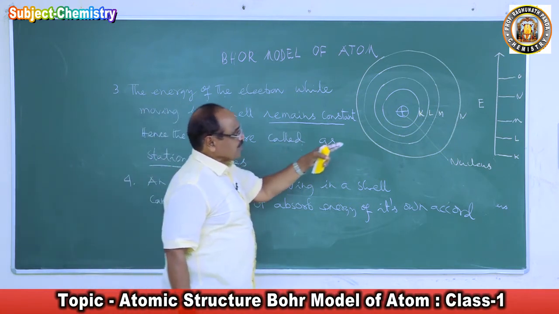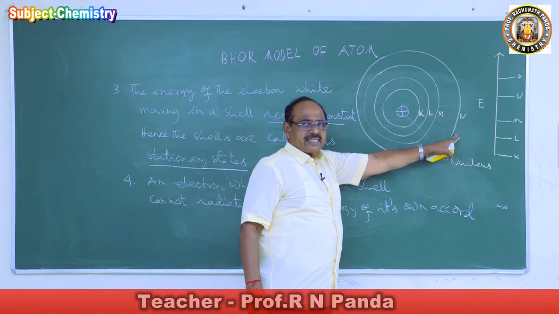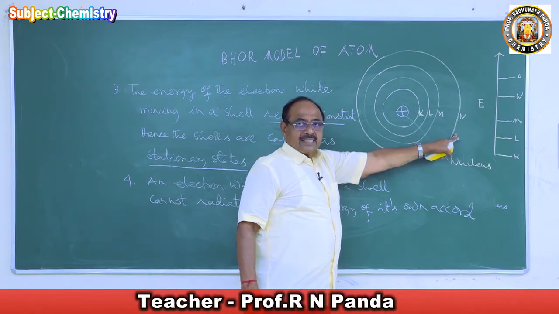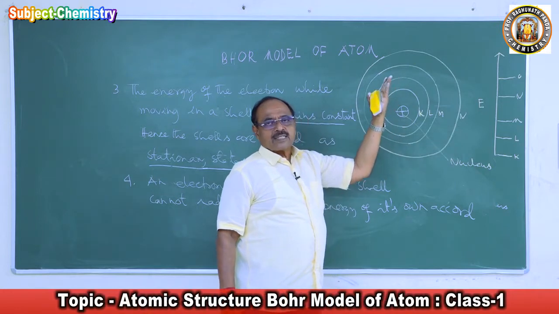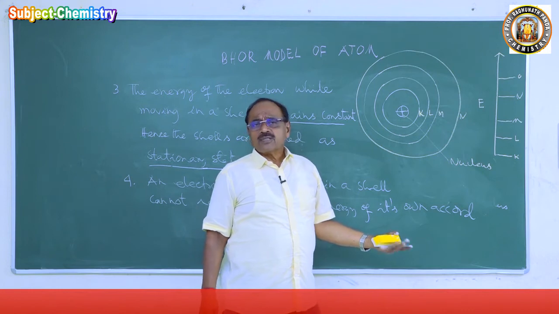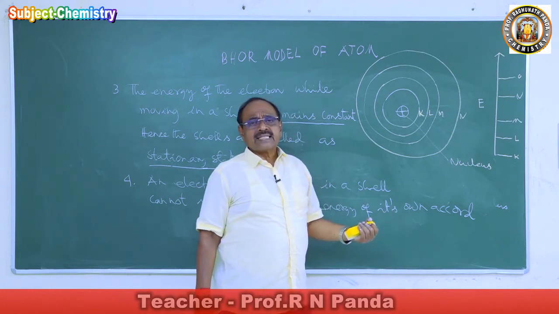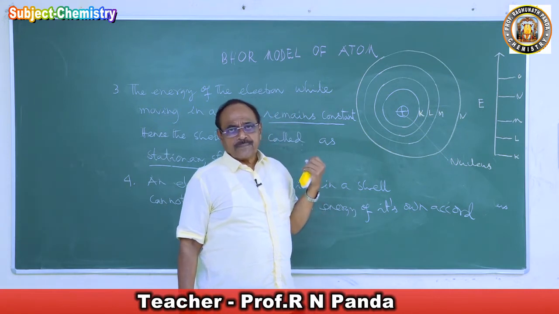So that confirms the stationary. That is the reason the cells are called stationary states. He chose a very wonderful word. There are stationary states, which means the energy of the electron remains constant. There is no question of the electron emitting or absorbing energy while moving in a particular cell.